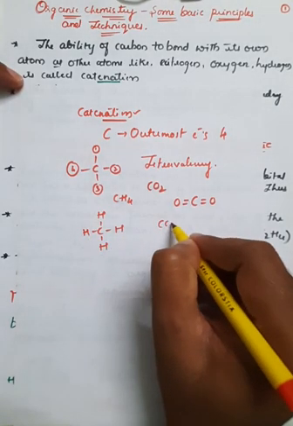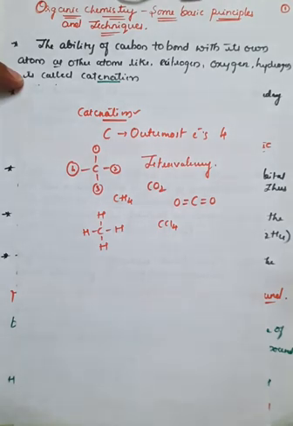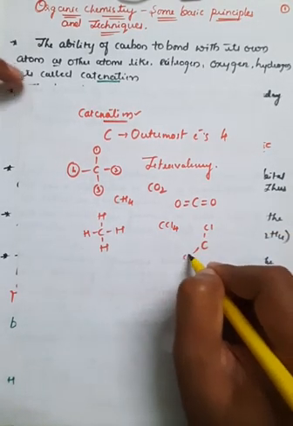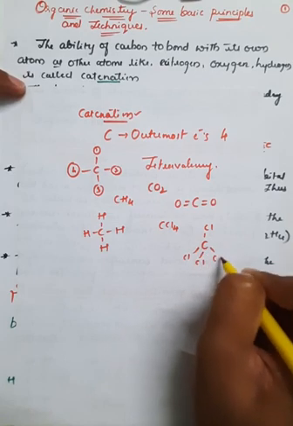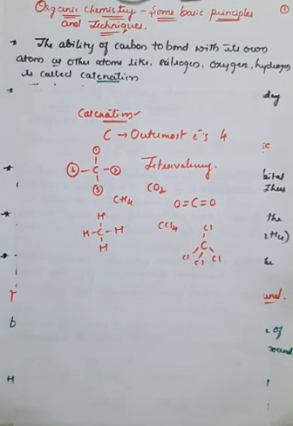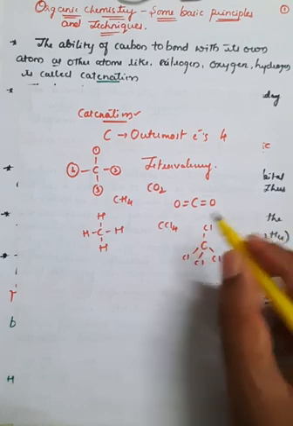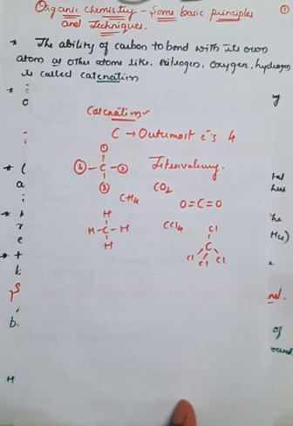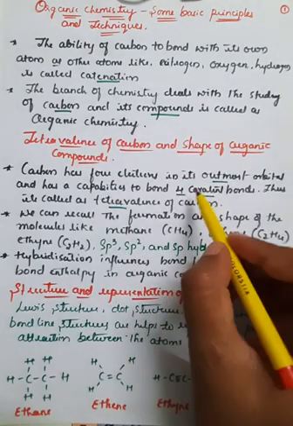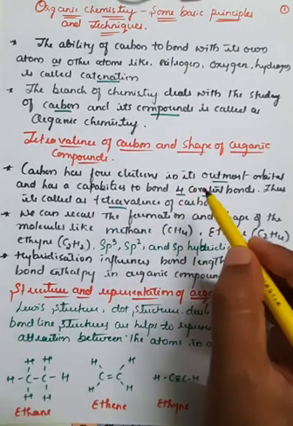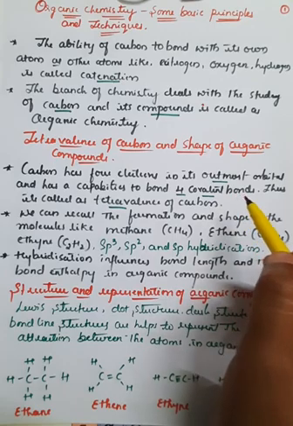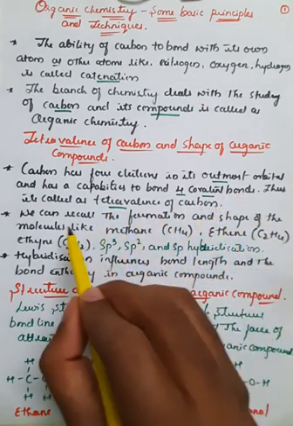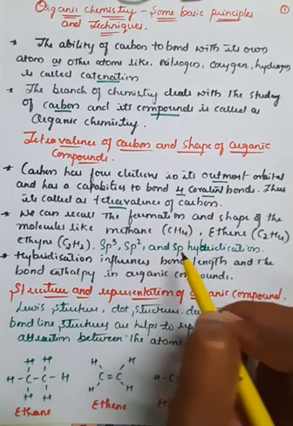So if we take CCl4, carbon tetrachloride, carbon can bond with chlorine, chlorine, chlorine and chlorine, right? So this is the structure of CCl4. Therefore, the ability of the carbon to form four bonds, due to the presence of four electrons in the last orbit or valence orbit, is also called the tetravalency of carbon, right?